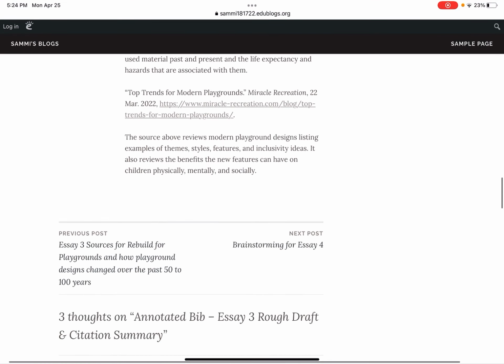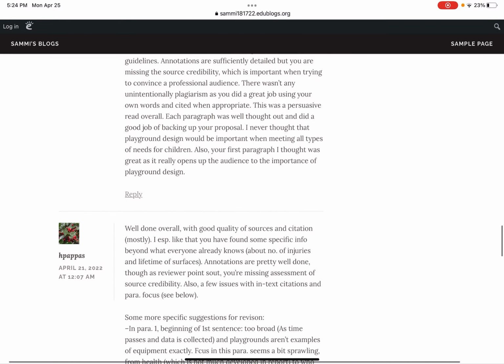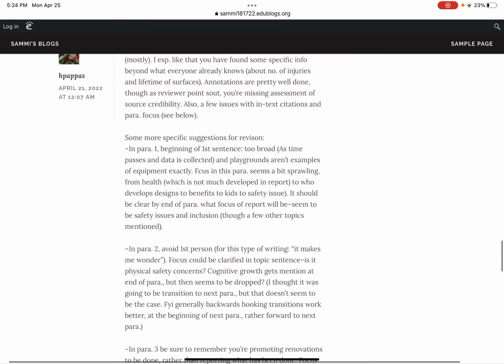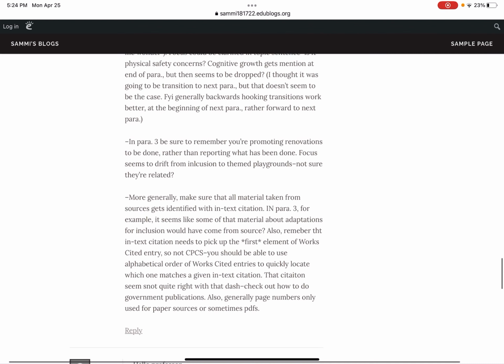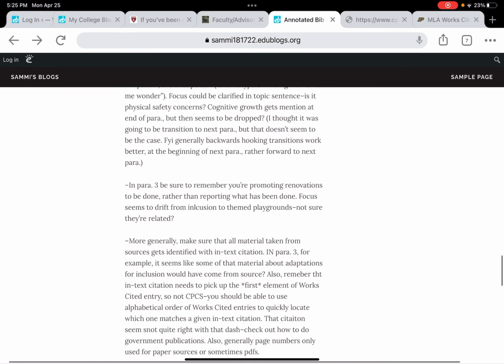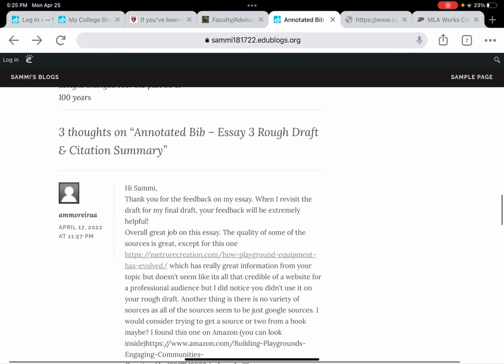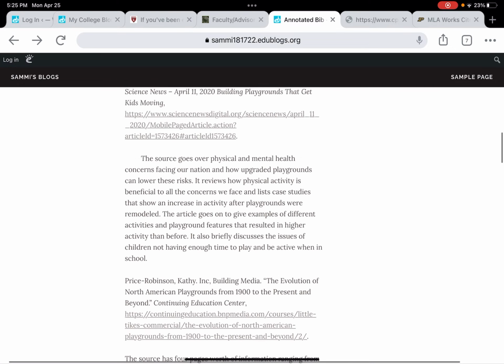Now let me see what else. What I was talking about here at the beginning were the in-text citations. One, that you make sure you've got them every place where you need them, so that anytime you have information where you got the idea and or the words, but just the idea is enough, from a particular source, you'd want an in-text citation. I'll try to go slow so as not to get you dizzy.